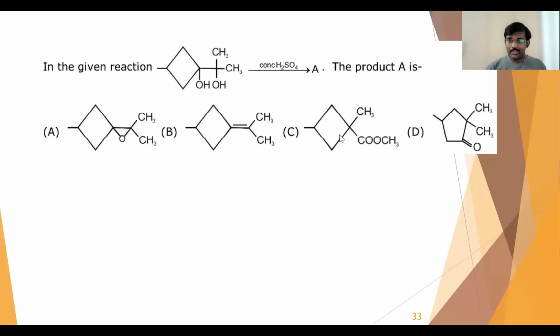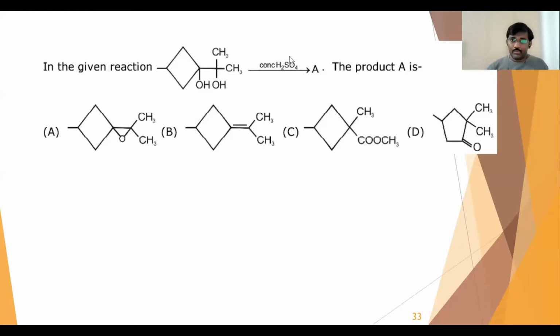So what happens here? A water molecule will be removed. After the water molecule removal, there will be carbocation formation, and if any rearrangement chances are there, we'll do that rearrangement and write the final compound.